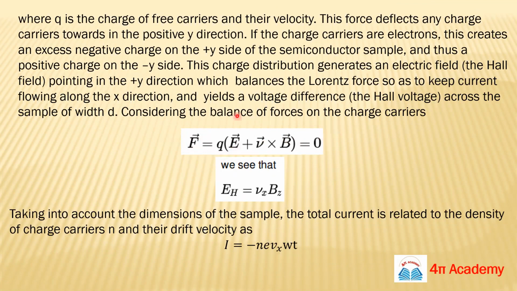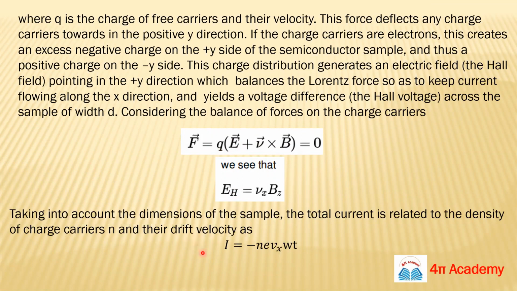But the whole thing will be in equilibrium, so the sum of these forces will be zero. From here you can calculate Ey, or EH, because E is Ey, v is vx, and B is Bz. This will be the Hall field.